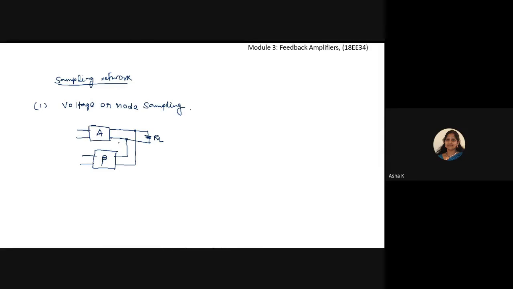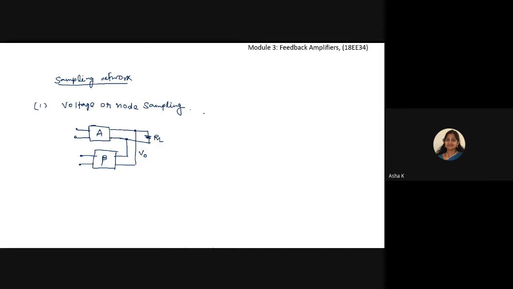So this type of connection, we all know that we will be having a mixer circuit also at this particular site. I'll discuss different types of mixing network also. If this type of connection is used, we call it voltage or node sampling. Here, the output voltage V output is sampled by connecting the feedback network in shunt across the output.